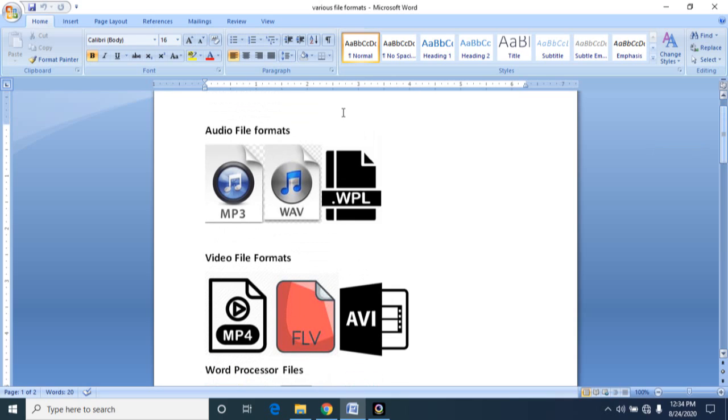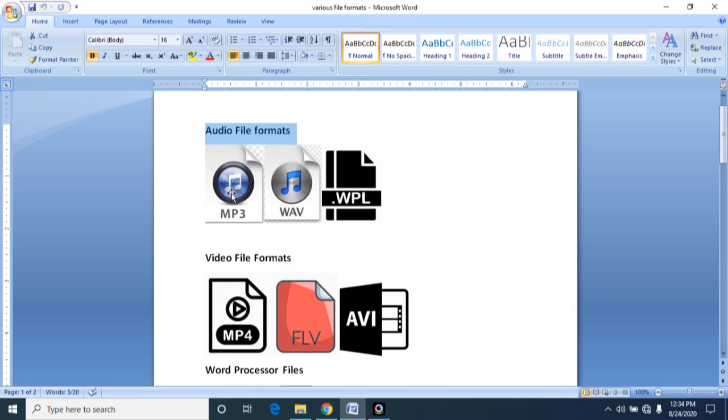For example, this is the audio file format, and audio files may have the extension, look at this, it is important, .mp3. While searching, if you want to search an audio file, you can simply search using .mp3, .wav, the wave file, or .wpl.